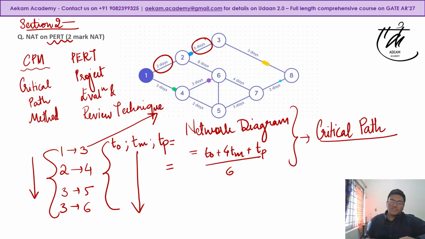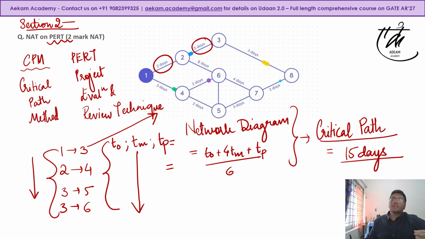Once you draw the network, you have to just start finding which of the paths is the longest path. So it can be 1 2 3 8, 1 2 6 7 8, 1 4 5 7 8, whatever it is. Again, there are methods that we use, forward pass and backward pass methods. Again, not discussing in a lot of detail, but these are the methods you should be aware of. Once you get the critical path, say critical path is 15 days.